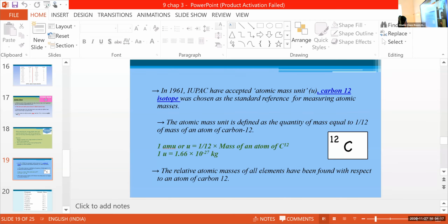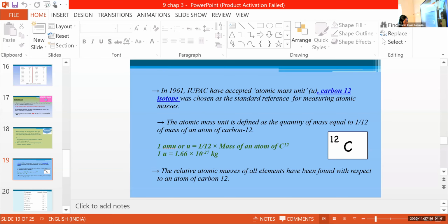The atomic mass unit is defined as the quantity of mass equal to 1 by 12 of the mass of an atom of carbon 12, not carbon minus 12, okay? Carbon 12.